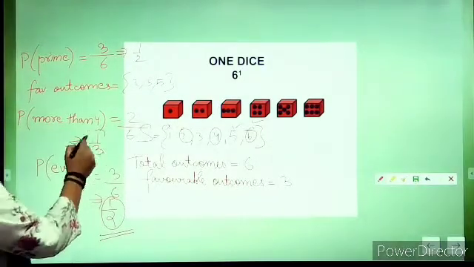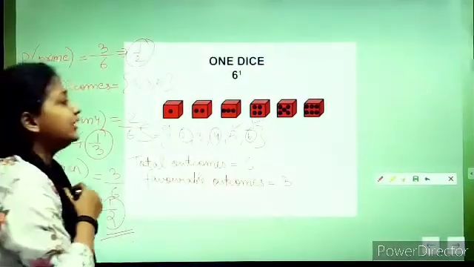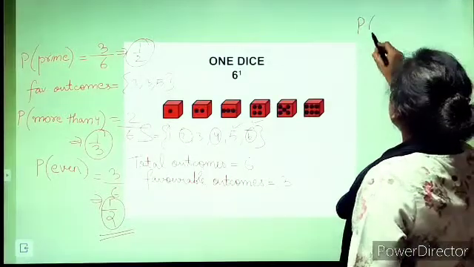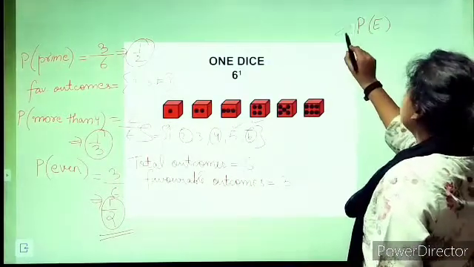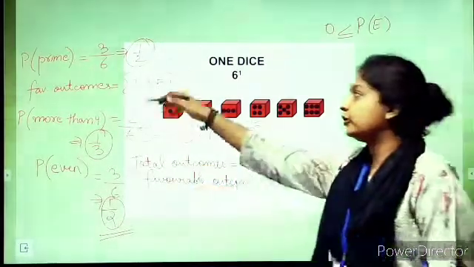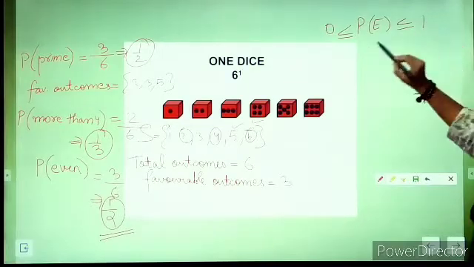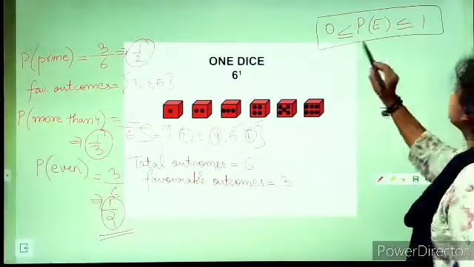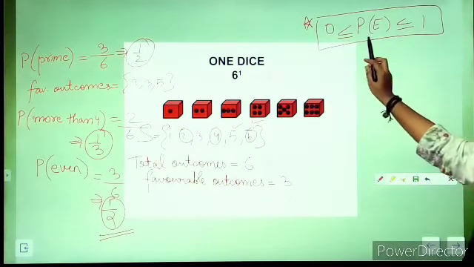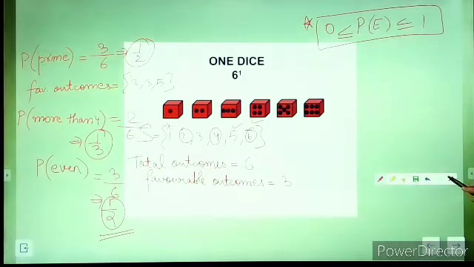See here you can observe the probability of any event. Any event we are talking about, the probability is never more than 1. So we can say the probability of any event occurring has to be greater than or equal to 0. The probability is always greater than or equal to 0. And it has to be less than or equal to 1. So this is our short case. The probability of any event is always greater than or equal to 0 and always is lesser than or equal to 1.